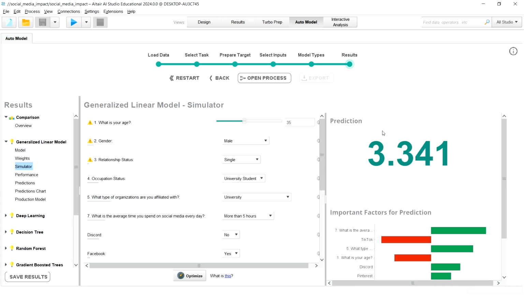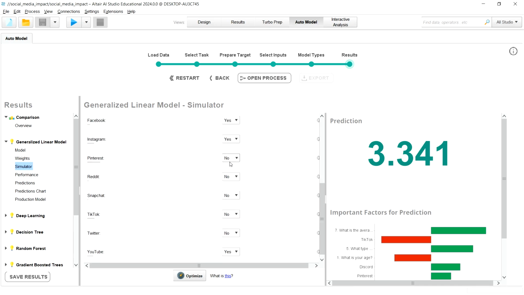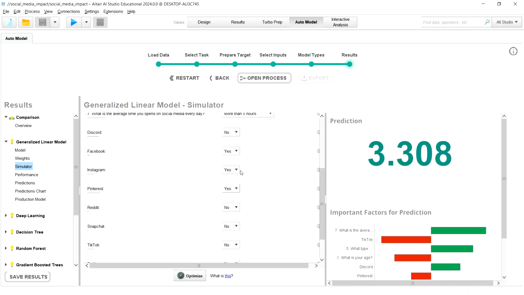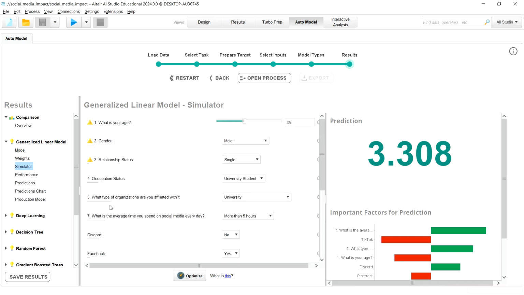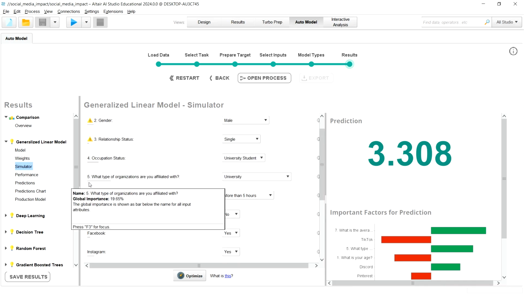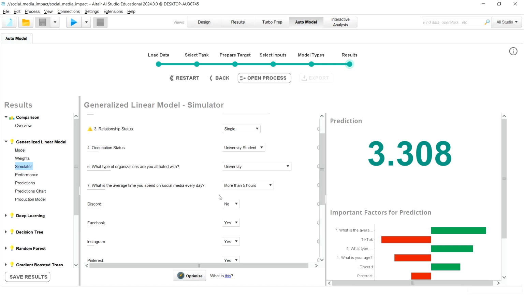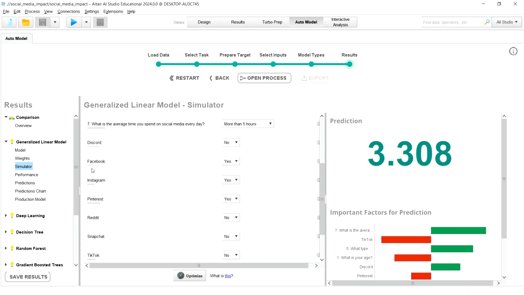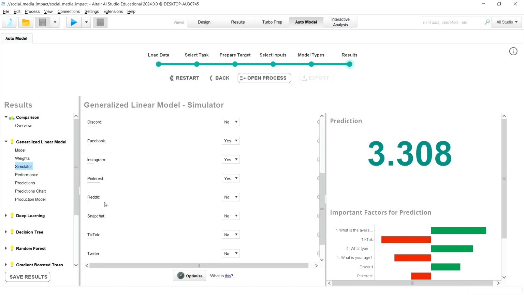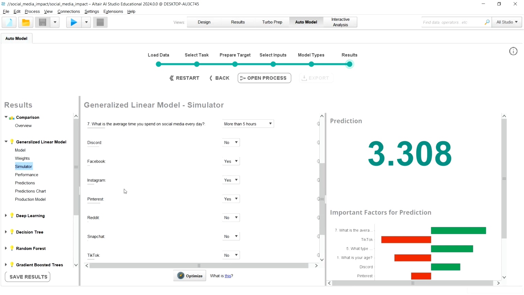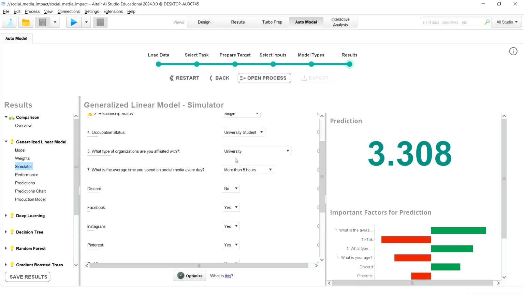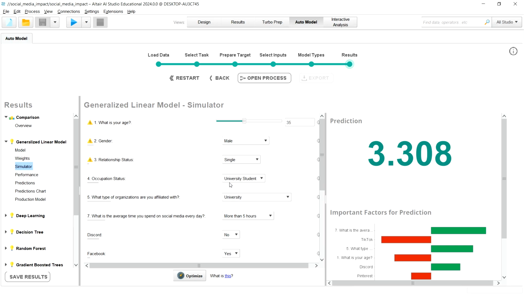We can change the gender and toggle between all kinds of inputs. We can see how Pinterest is having an impact, and the kind of organization a person is affiliated to is having a higher impact than something like Reddit or Snapchat. So we can toggle between the inputs and see how each input is affecting the output.